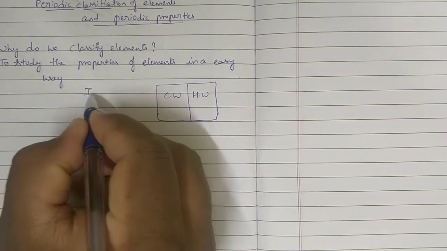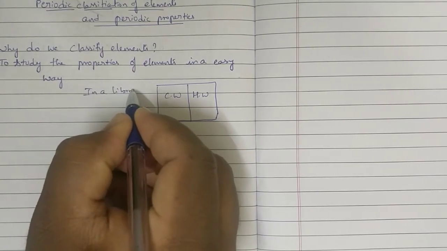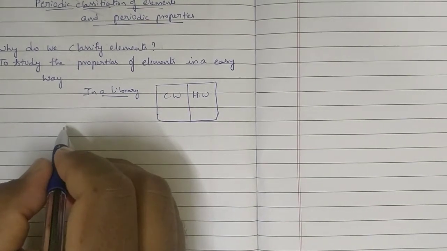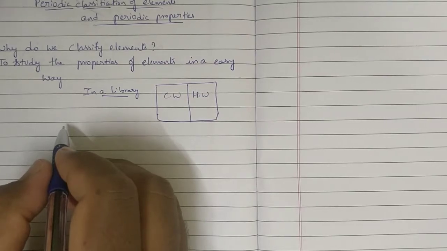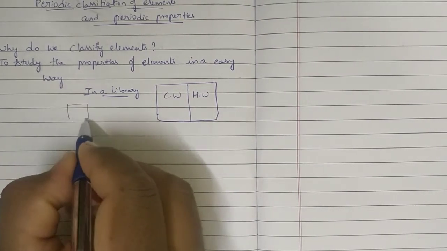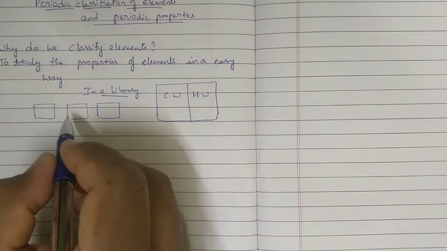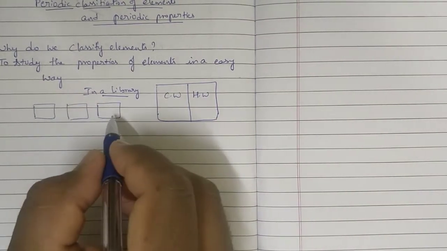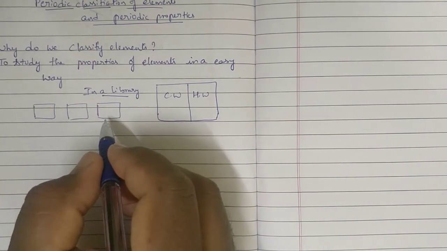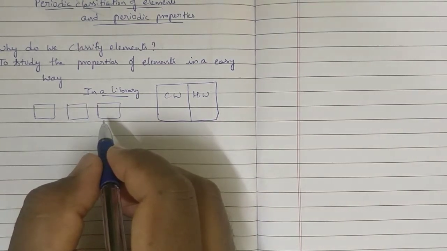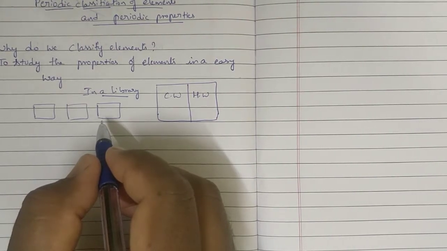A librarian classifies the books into different categories. One rack contains chemistry books, one rack contains psychology books, one rack contains biology books. Like that they will classify. Why? If any customer comes, they have to pick the book immediately and give it. If they are not classified, selection of the book is very difficult. We cannot say where that book is present. Is it correct or not?